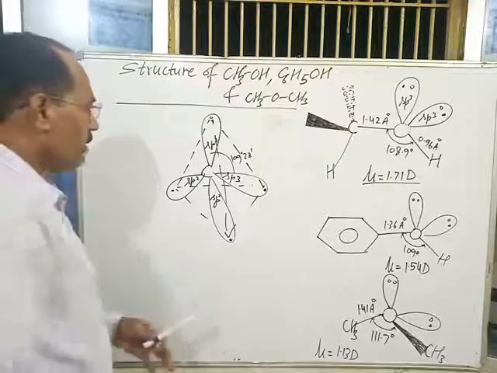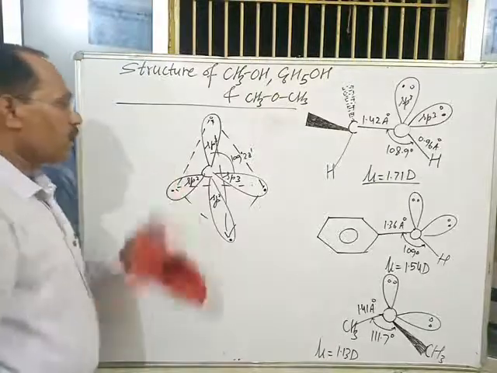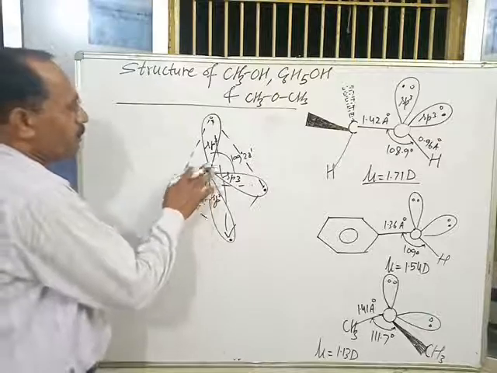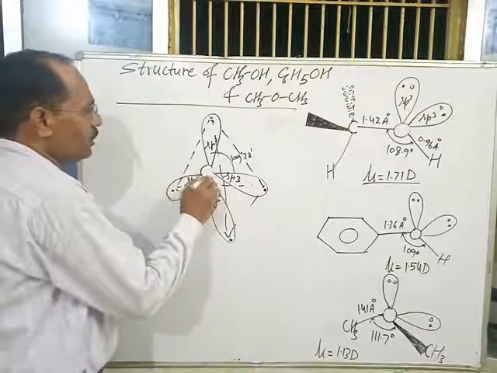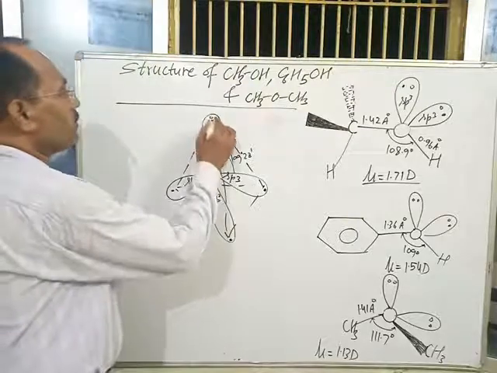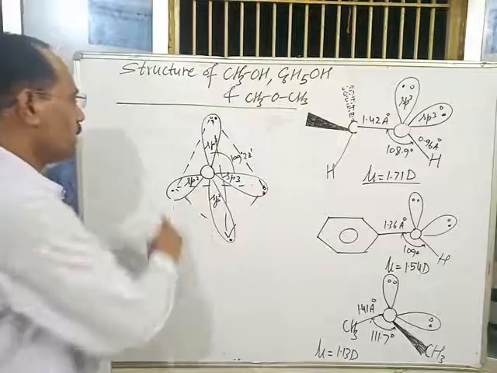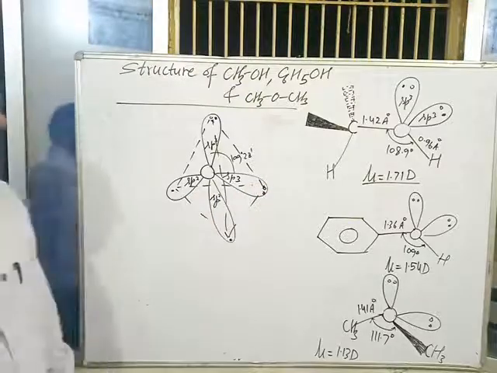And in case of oxygen, since oxygen is also sp3 hybridized, there are two lone pairs in sp3 hybrid orbitals and two sp3 hybrid orbitals with a single electron.